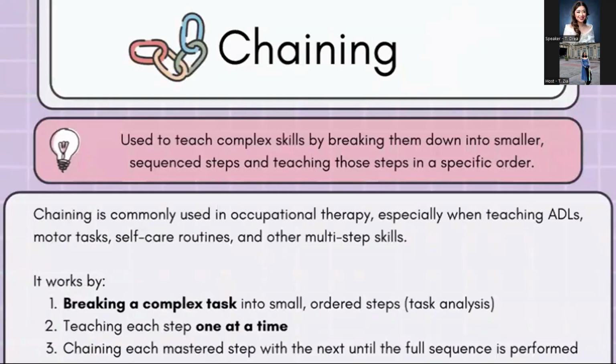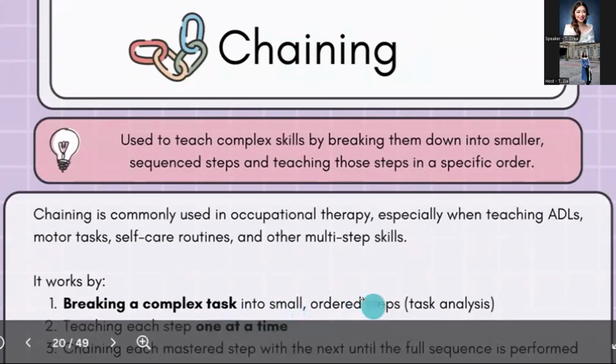Then we have training. So with training, we use this to teach complex skills by breaking them into smaller steps. Training is commonly used in OT, especially when teaching ADLs, motor tasks, self-care routines, and or motor sequences. So usually training works by breaking a complex task into small ordered steps. So dito we will do a task analysis.